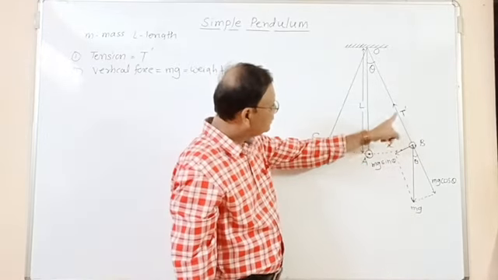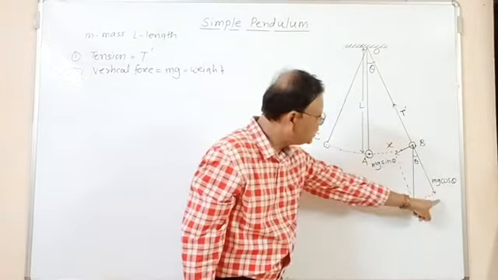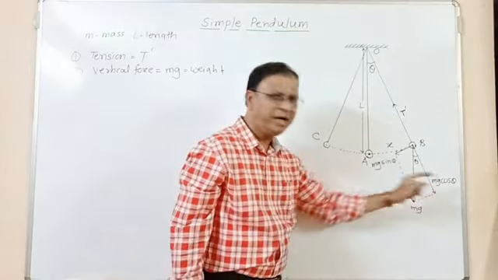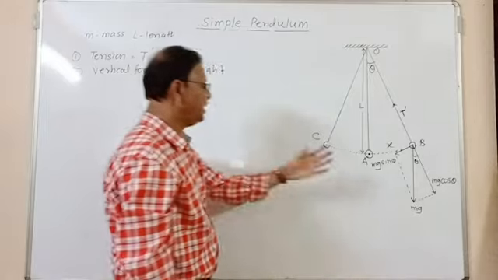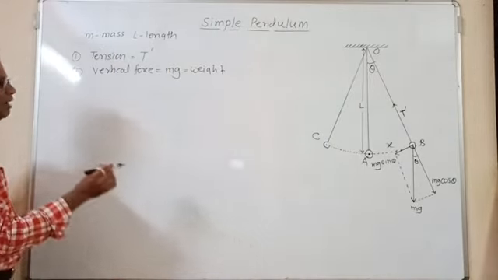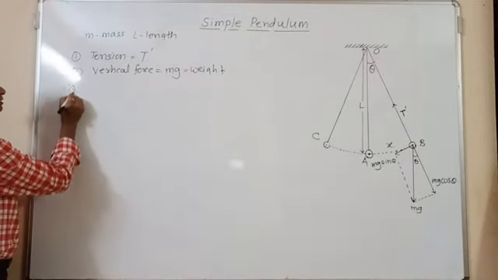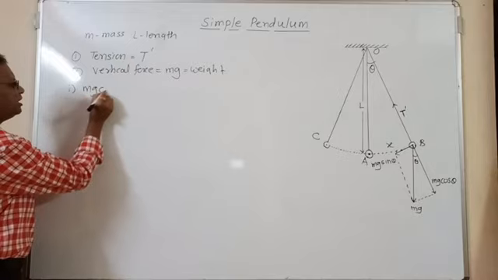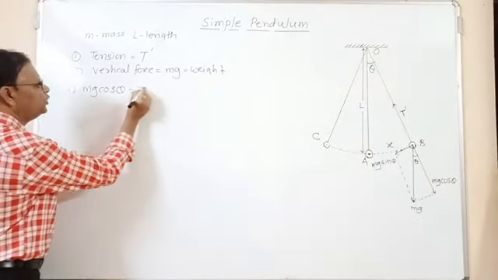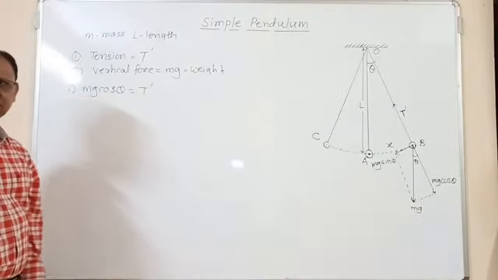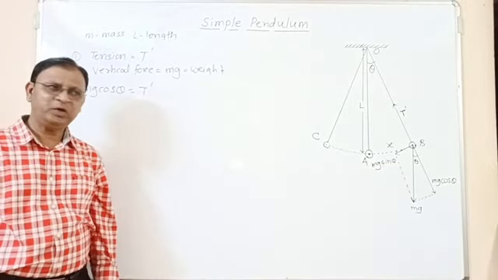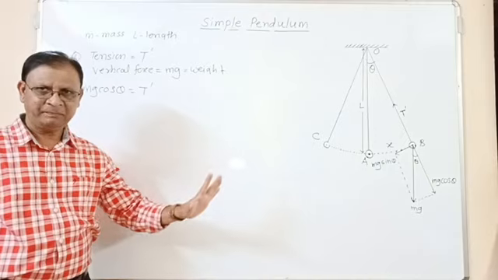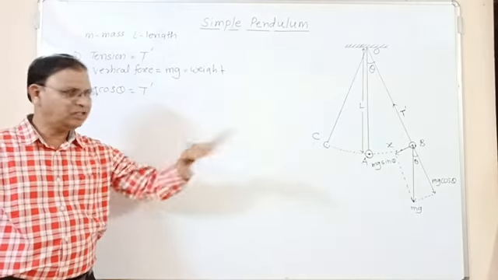Because T dash and mg cos theta are equal in magnitude and opposite in direction, you can say that this component mg cos theta is equal to T dash. So the tension in the string is balanced by the component mg cos theta, which is along the string.